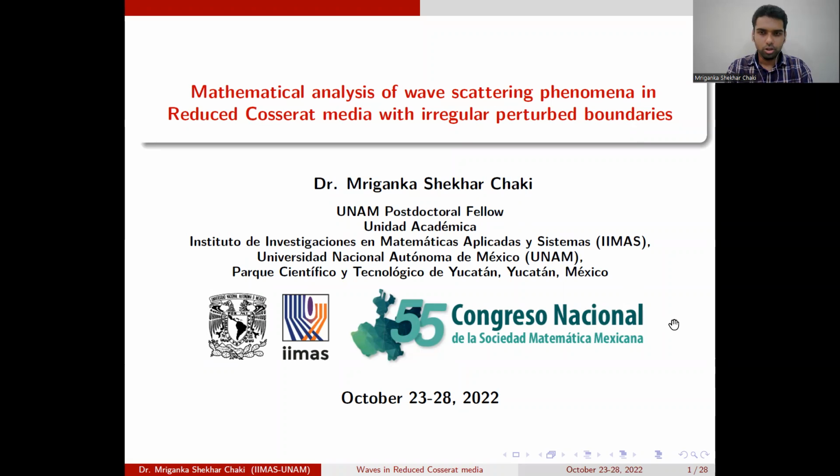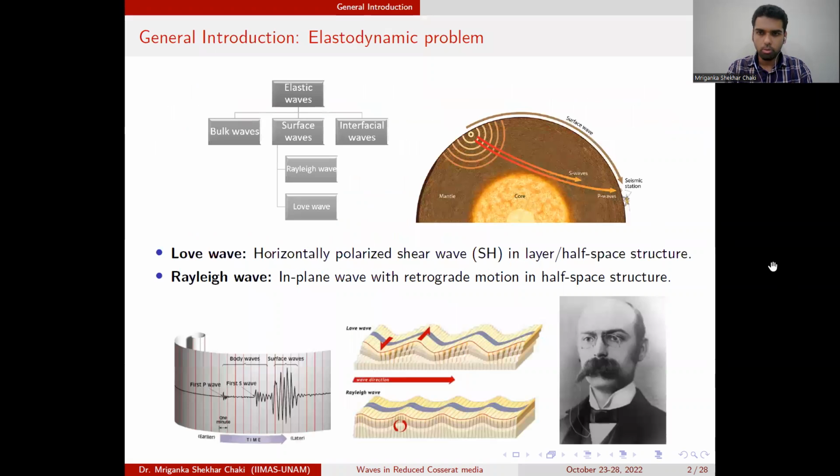Today, I'm going to talk about a mathematical analysis of wave scattering phenomena in a reduced Cosserat media with irregular perturbed boundaries. So this particular problem falls in the category of elastodynamic problems. Elastic waves, in particular seismic waves, are of three types: bulk wave, which is a body wave, surface wave, and interfacial wave. A surface wave is again of two types: Rayleigh wave, which is an in-plane wave, and Love wave, which is an anti-plane wave.